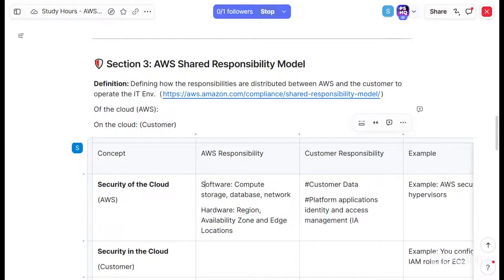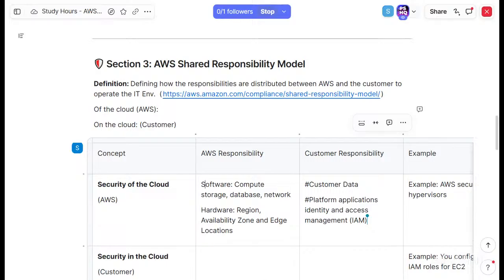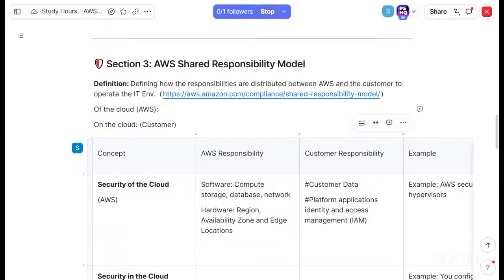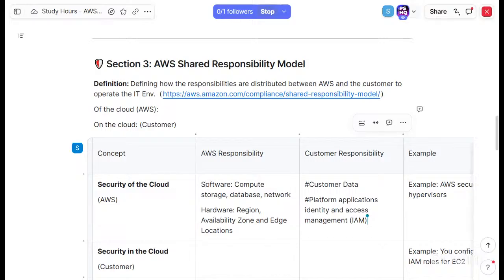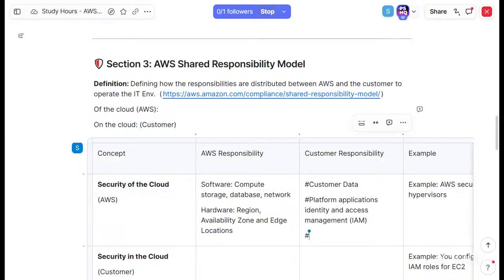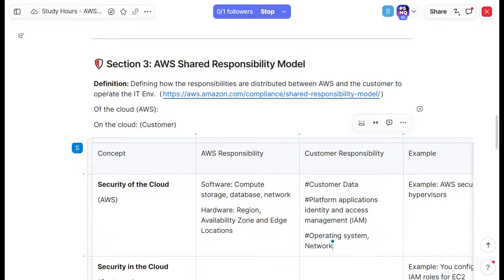And there is one more: operating system, network, and firewall configuration. Yeah, these are the key customer responsibilities, for security in the cloud.